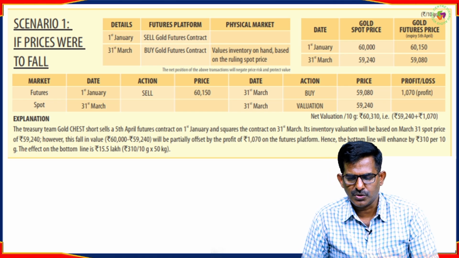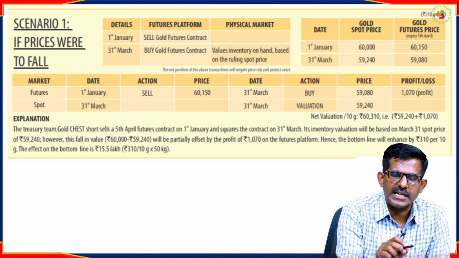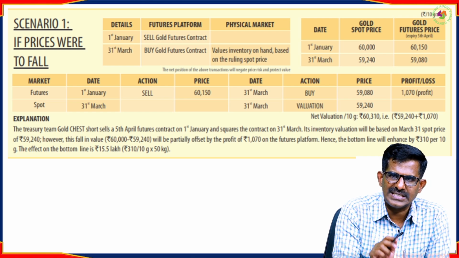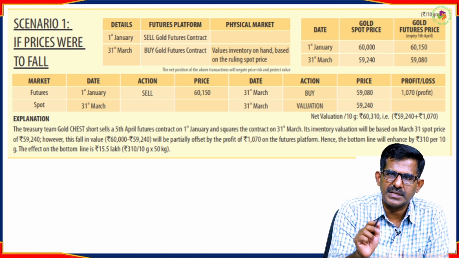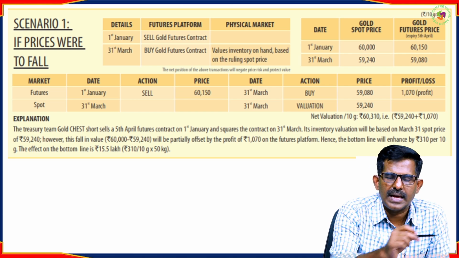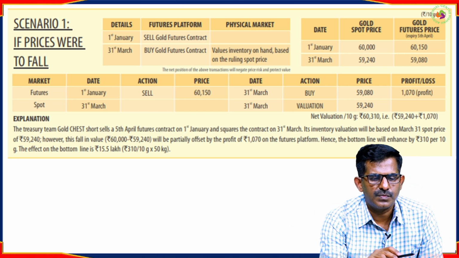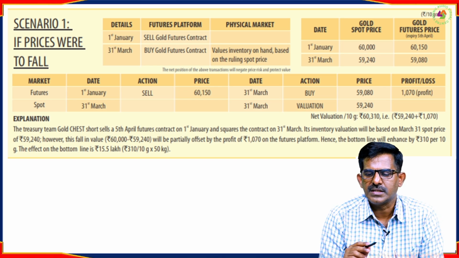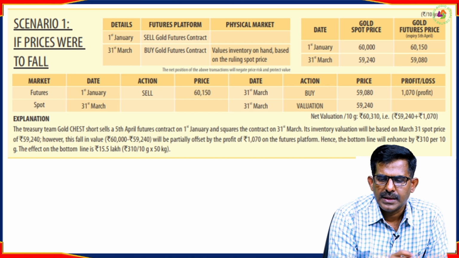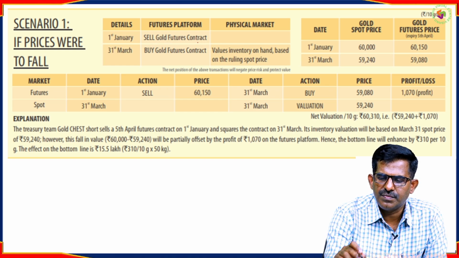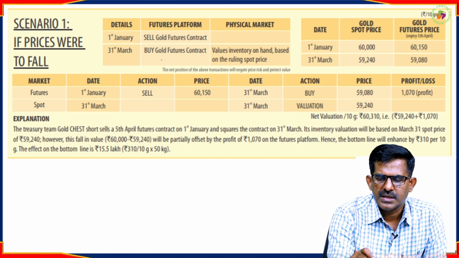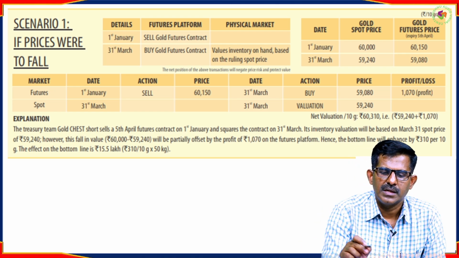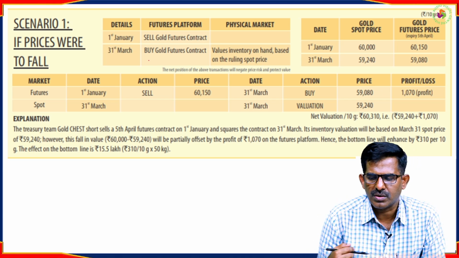Now if he takes a short position and, as per his expectations, the gold price comes down, what happens? We will see how he uses this gold futures contract to save himself from the risk. On 1st January, he enters into a contract by selling gold futures. On 31st March, he takes an opposite position. We also call it in finance language squaring off. So he takes an opposite position and exits from the contract.